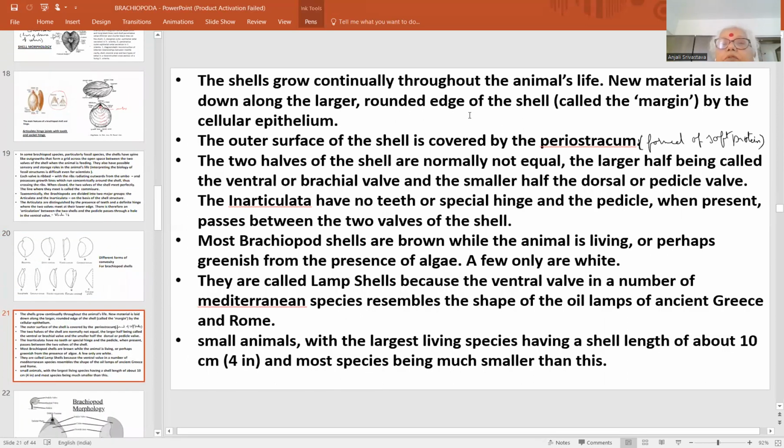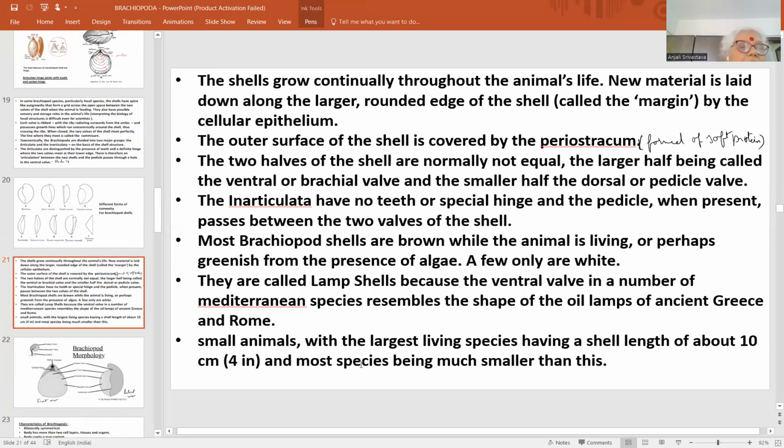Now the shells grow continuously throughout the animal's life. New material is laid down along the larger rounded edge of the shell, called the margin, by the cellular epithelium. I have already told you there is a region called the umbo. From there concentric lines grow, and the outer surface is covered by a layer called periostracum, formed of soft protein. Then the deposition goes on and the shell goes on becoming harder and harder in inarticulate and articulate forms. Now these are the details of the shells you can take.